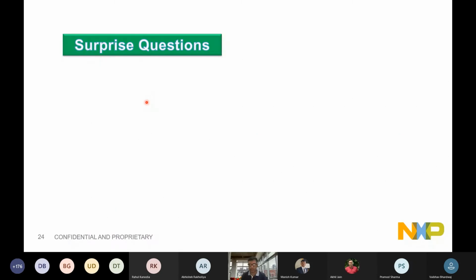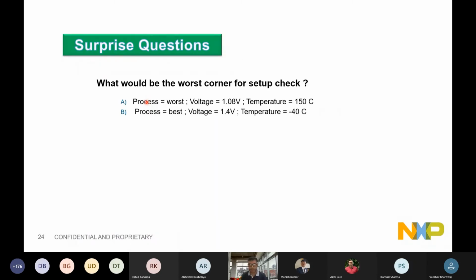Now, a possible surprise question, and we may have just one person who can answer. I couldn't see the responses, so out of this A and B, what would be the worst corner for setup? We just discussed. Let me answer that for you because I couldn't see the hand raised. The worst corner for setup will be where my delays will be larger: the process is worst, the voltage is less compared to the other one, and the temperature is high. So A will be more critical. This PVT is more critical for setup, and this PVT is more critical for hold.